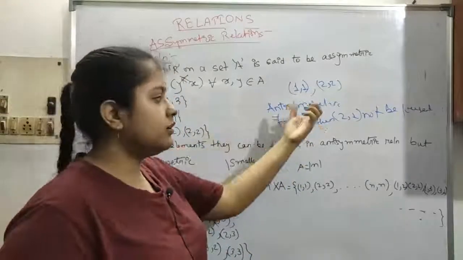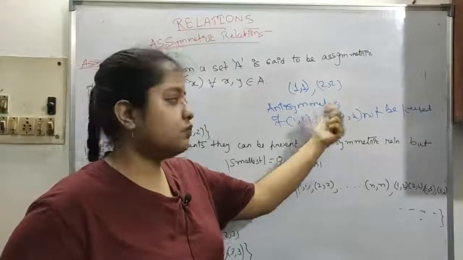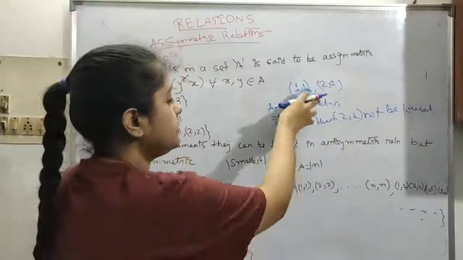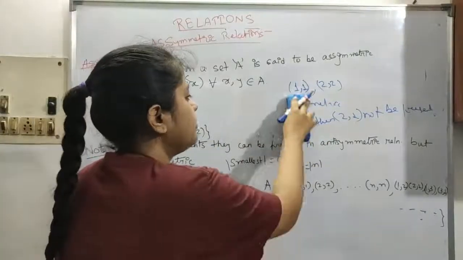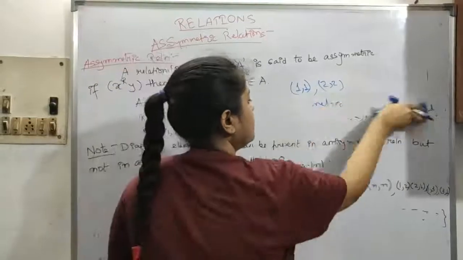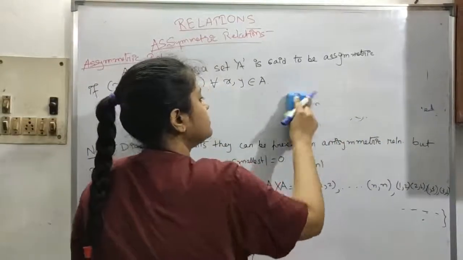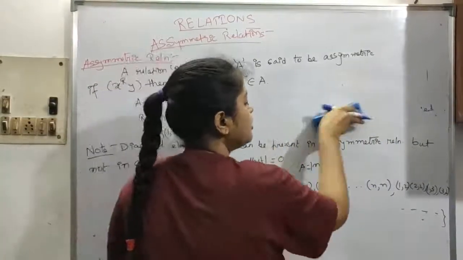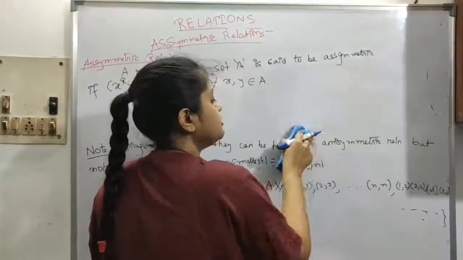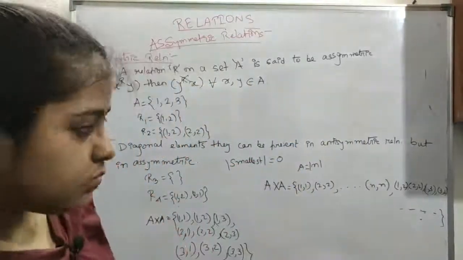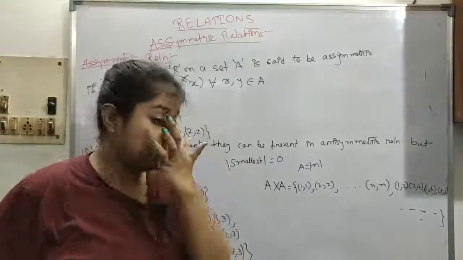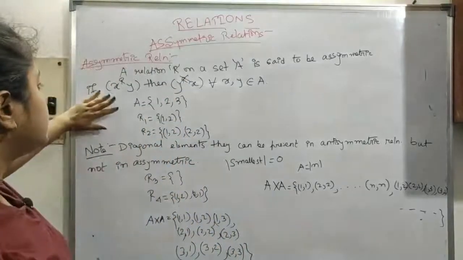If 1 related to 2 is present, then 2 related to 1 cannot be present. The only exceptional case was that diagonal elements could be present, but in an asymmetric relation, diagonal elements will not be present. This is the only difference between antisymmetric and asymmetric. Let's see the definition.